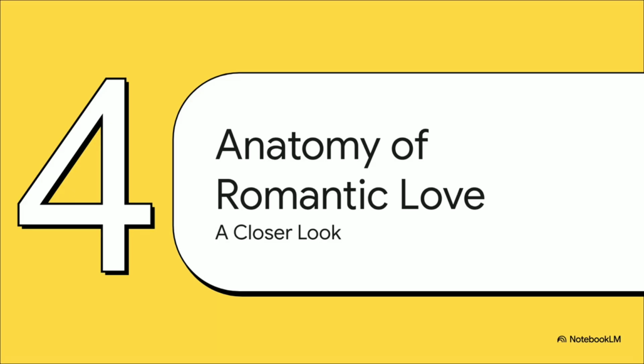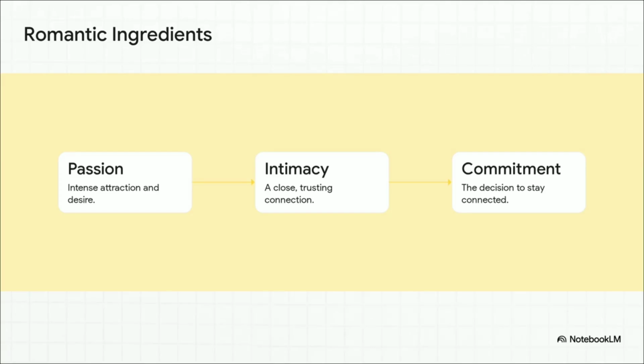Okay, so we've got our 5 facets laid out. Now, because it's often the most complicated, and let's be honest, the one we're all a bit fascinated by, let's zoom in and really dissect that first one, romantic love. Turns out, it has its own unique structure. Our source breaks romantic love down into 3 core ingredients. Seriously, you can think of it like a recipe. To get that full, rich experience of romantic love, you need a healthy mix of passion, intimacy, and commitment. Let's look at each one.